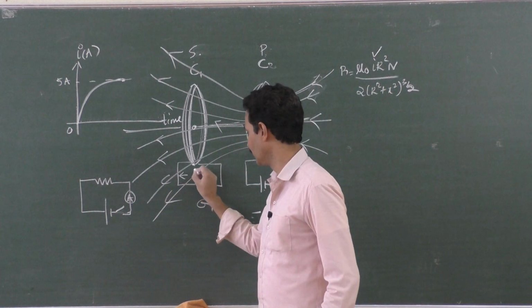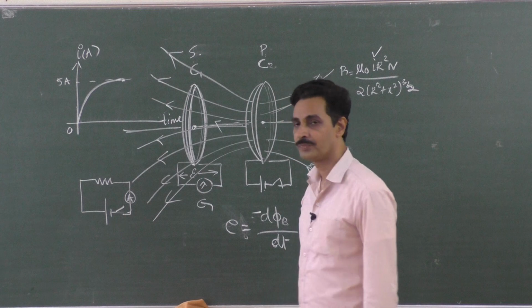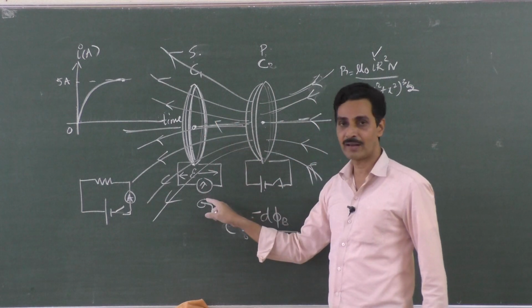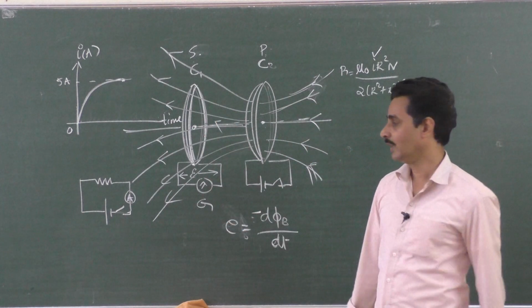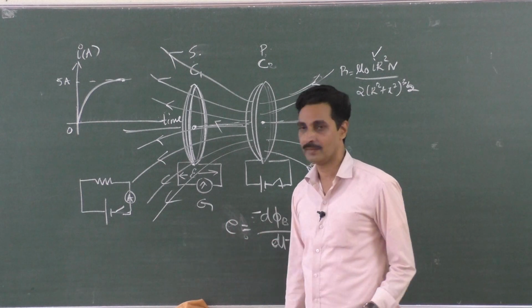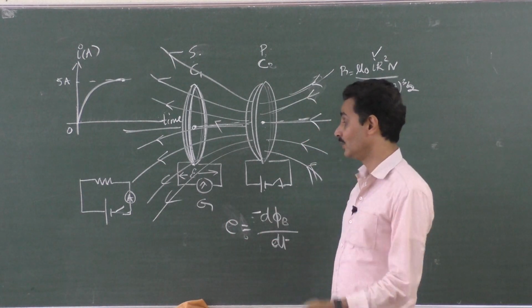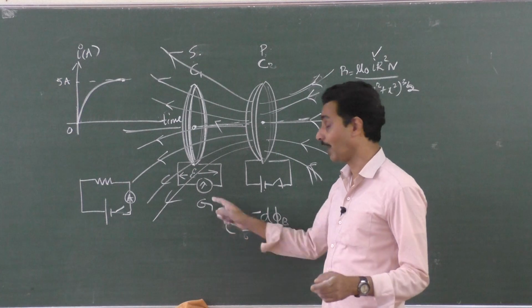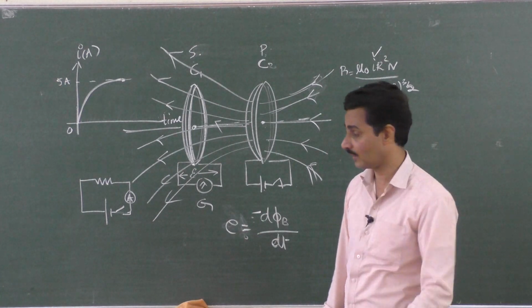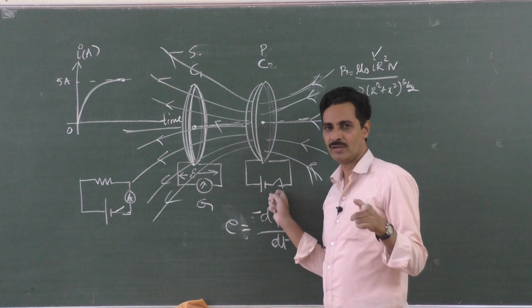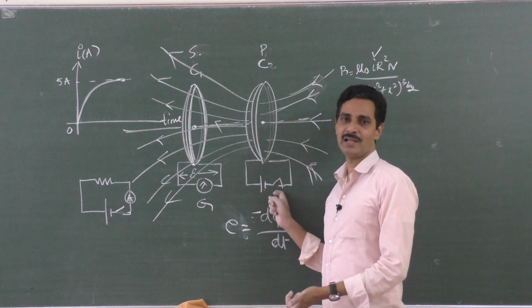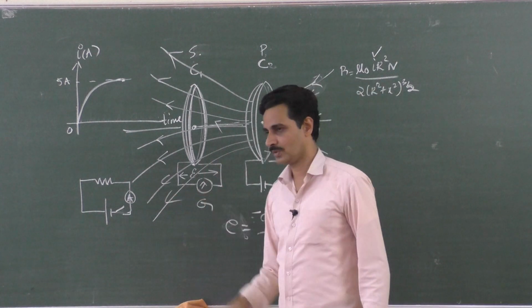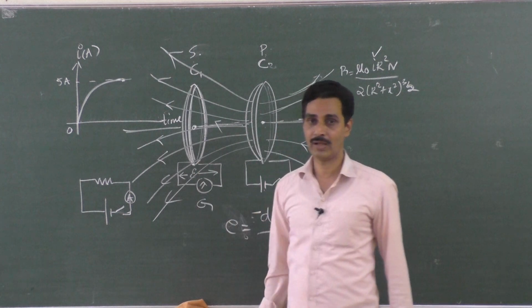If you connect a voltmeter here, you will get an induced EMF. And you can see a current flowing through this galvanometer. The galvanometer shows deflection. There is an induced EMF and an induced current, and the galvanometer shows a momentary deflection when you just switch it on. Suppose it is switched on permanently, then the deflection becomes 0, because the current reaches the steady value.